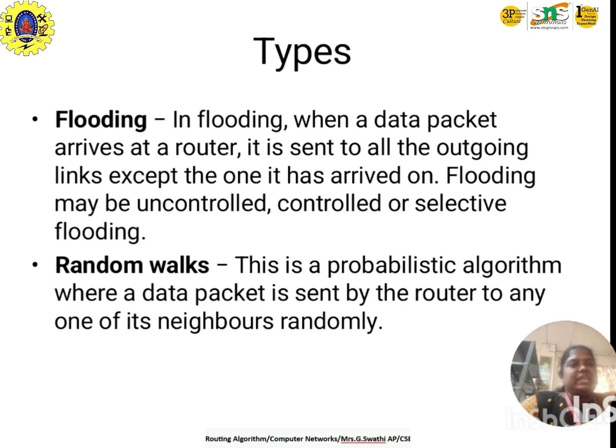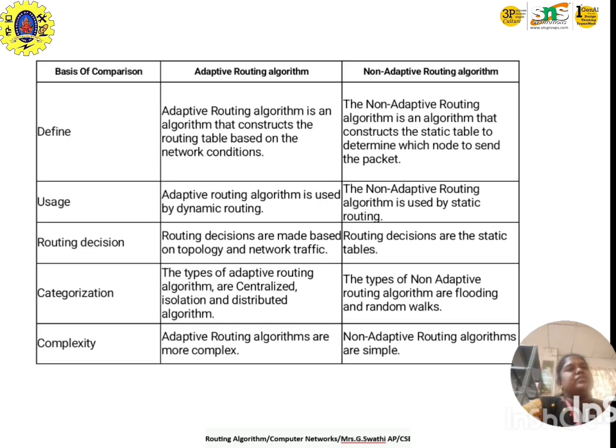Random walk is a probabilistic algorithm where a data packet is sent by a router to any one of its neighbors randomly. Randomly, the data packet will be sent by the router to a nearby node. This is the difference between adaptive routing algorithm and non-adaptive routing algorithm.